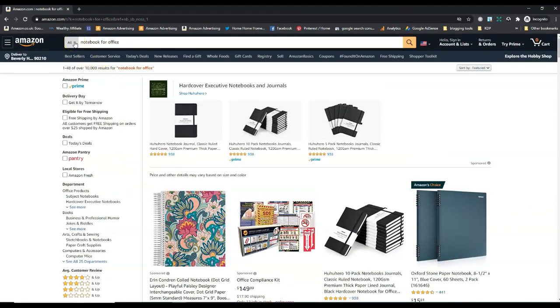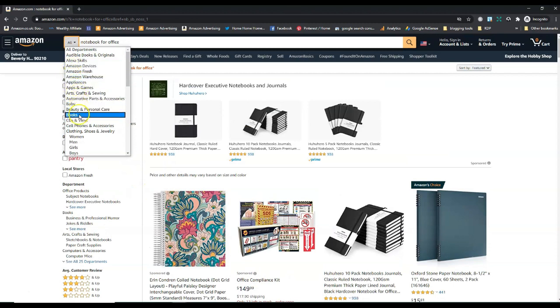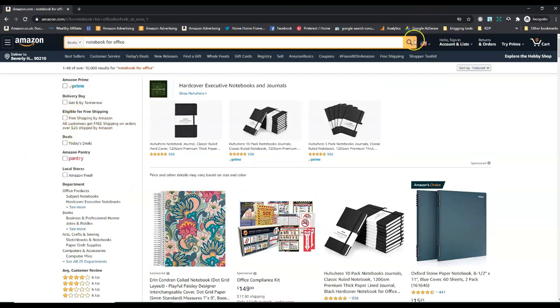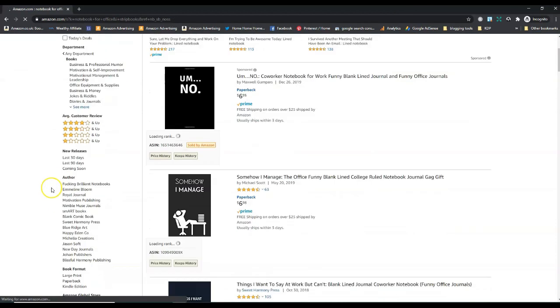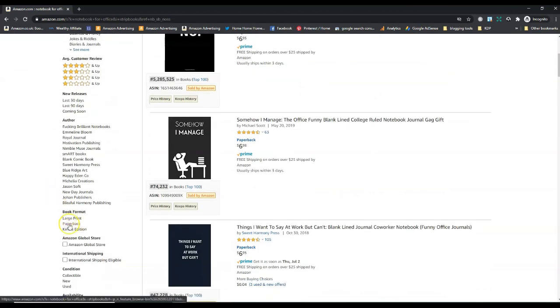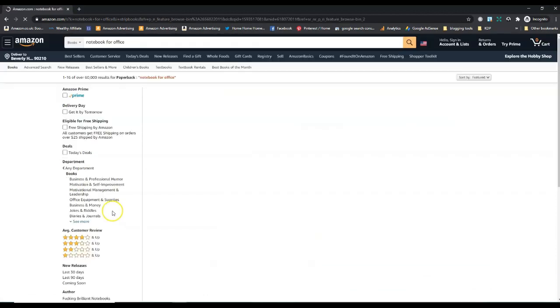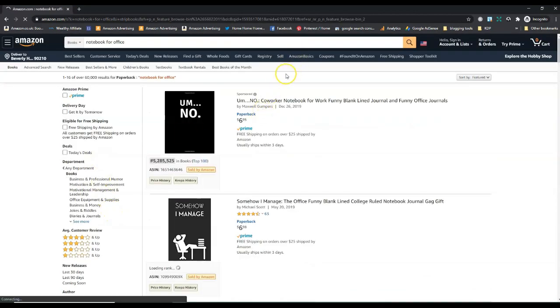So let's do another thing. Let's click on books first of all, and let's load that up. And then also we want to click on paperbacks, because this is the only type of book that we can produce on KDP. So there's no point in looking at any other books. So let's have a look what comes up.